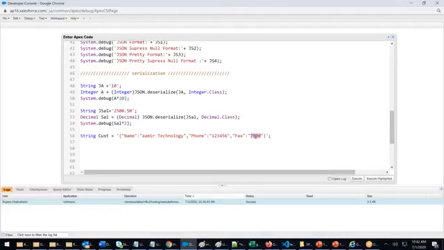By looking at it also, I can see that, oh, name, Amit Technology, phone, the fax is this. This also looks like account data. I can convert it to account also. Right? Oh, it's a customer. Customer means in their system, they are calling it customer. In my system, I'm calling it account. This is customer information, an account.